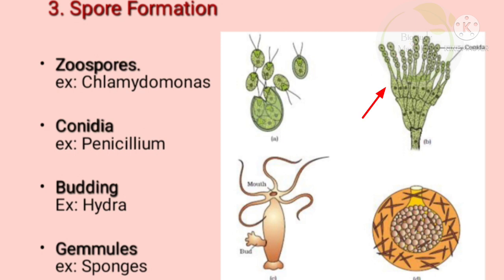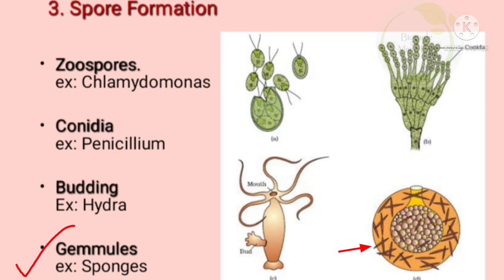You can see in the picture at the tip of the conidiophores, small round structures are visible. They are present in chain form. They are called conidia. The example is penicillium.